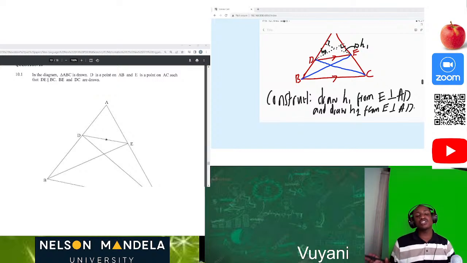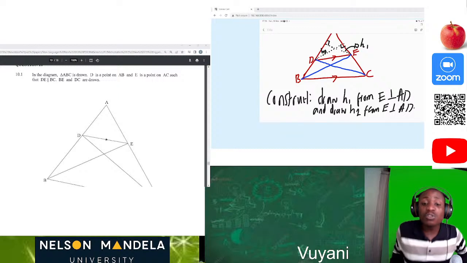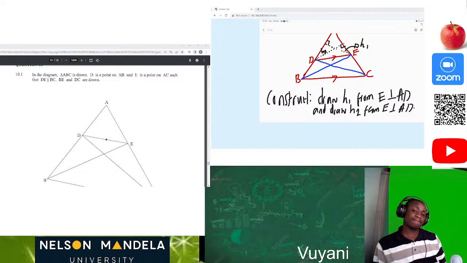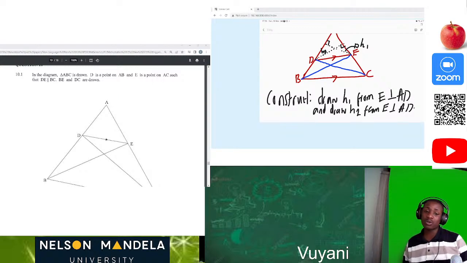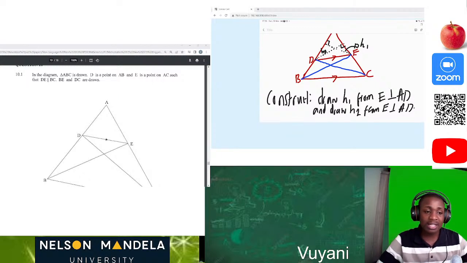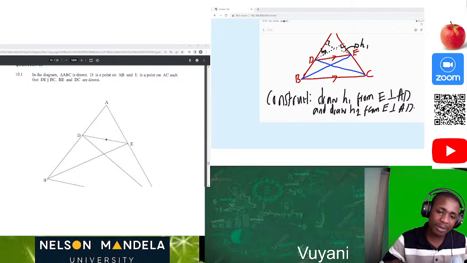Guys, in Euclidean geometry, explaining and reasoning is what is important. No one cares about a lot of things in Euclidean geometry. Even if your answer is correct, if you don't say why you are saying that your answer is correct, you won't get any marks. So please make it a point that whatever answer you give, you give a reason. Why are you saying this is the answer? Because if you show that you are having the reasoning mentality, you're going to be given marks for that.